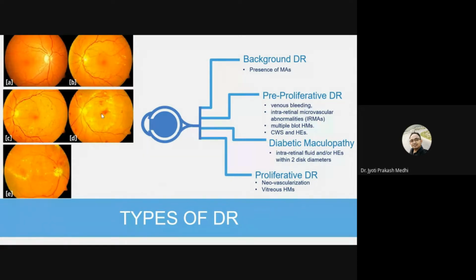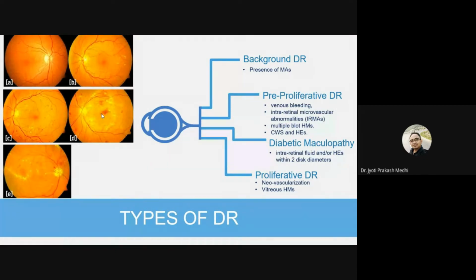Next, in proliferative diabetic retinopathy, neovascularization occurs. What is neovascularization? New blood vessels form from the existing blood vessels of our retina. These new blood vessels are very delicate and they can rupture easily. With increased oxygen demand, these small blood vessels rupture easily and cause a tremendous amount of blood leakage.